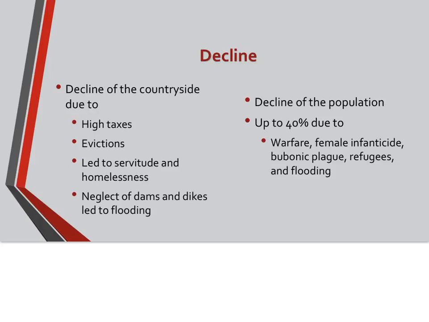There was a rise of homelessness. The Mongols began to neglect the dams and the dikes, which led to flooding, and so there's a decline of the population. Some historians speculate up to 40% of the population was decimated due to warfare, female infanticide, bubonic plague, refugees, and flooding.